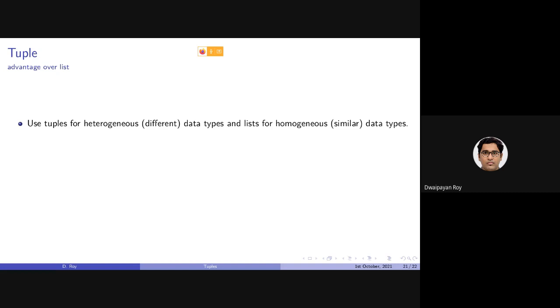Now, an advantage of a tuple over a list is that we should be using a tuple for heterogeneous data types. That is, in case there are different types of data that we want to store in a sequence data type, then we should not be using a list, we should be using a tuple. But in case they are homogeneous, that is, all the items have the same type,